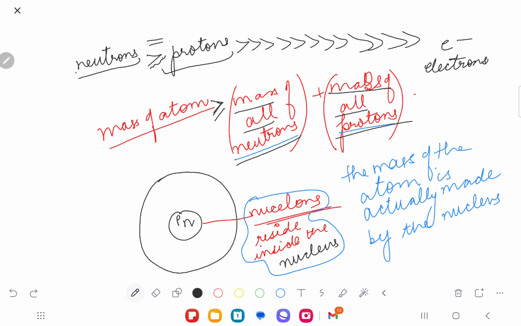Understood or not? So that's the concept. The mass of the atom is actually the mass made by the nucleus.